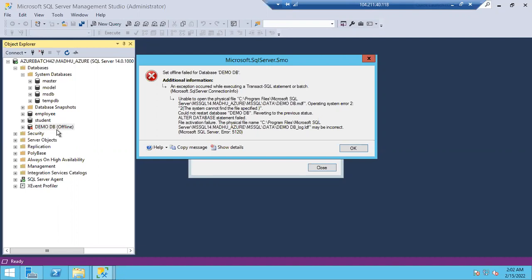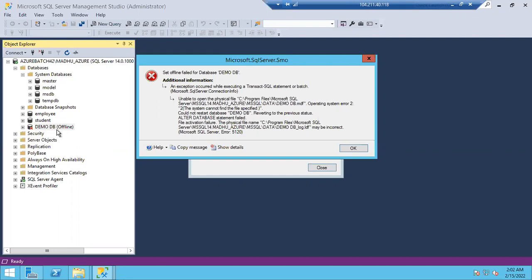You cannot bring the database online if you move it like this. There is a method. We have to first change the location in the master database, then bring the database offline, then move the files, then try to bring the database online again. Then it will detect the new path and fix the issue.